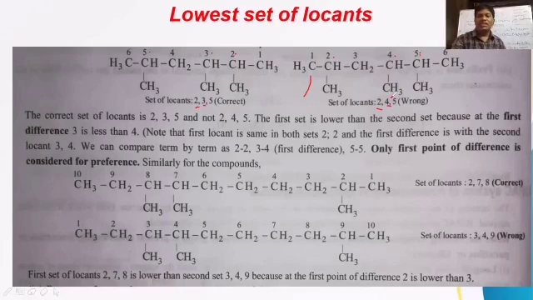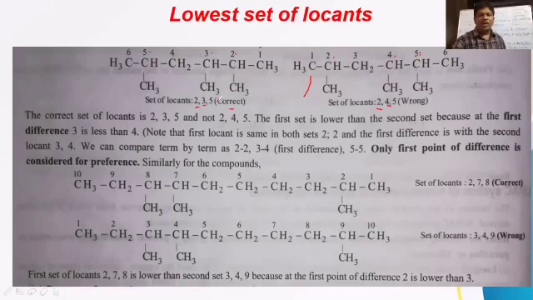So in the second set, we are getting 3 and 4. In the second set, 3 is lower than 4, right? That's why this is to be taken as the correct thing. This numbering is the correct one. Numbering is to be given from right side to left side only, but not left side to right side. Are you getting the concept? Again, there is no need to check the third set.